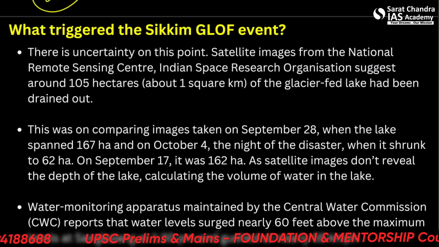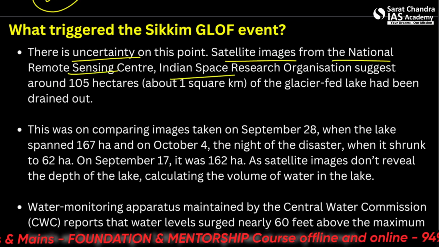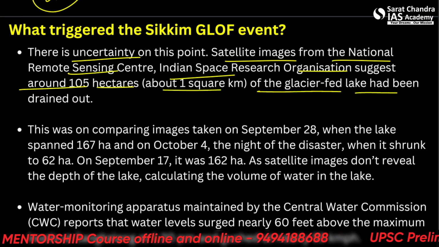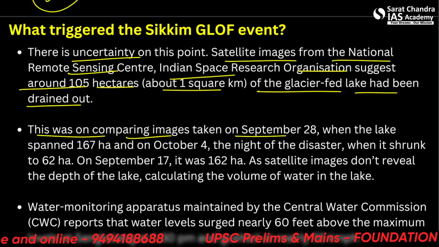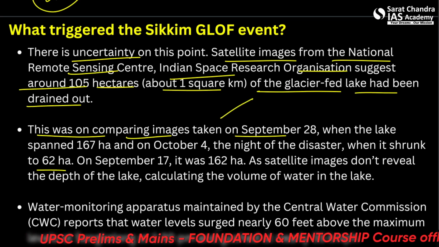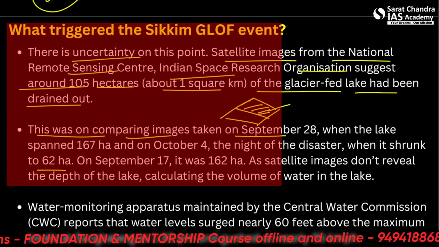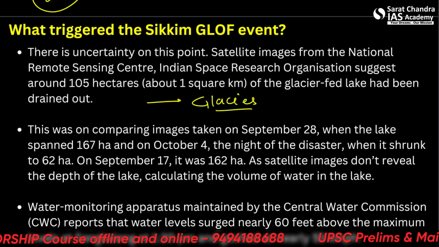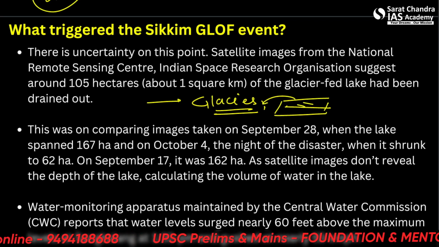So what triggered the Sikkim GLOF event? There is uncertainty on this point. Satellite images from the National Remote Sensing Centre of ISRO suggest around 105 hectares, about 1 square kilometer, of the glacial lake has been drained out. This was on comparing images taken on September 28. So this all is just data. It essentially shows that a large portion of the lake was drained out. So this could have been from more recession of glacier or glacier melting, so that the moraines exceeded the limit that they could hold, and it got into an outburst.